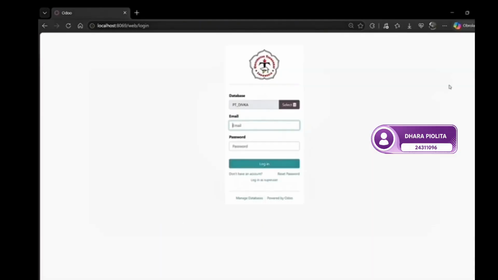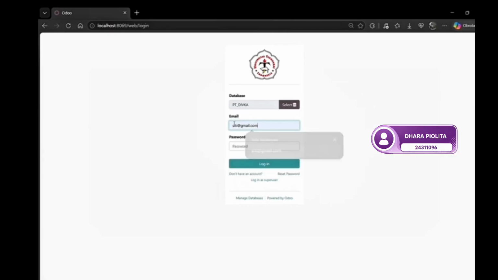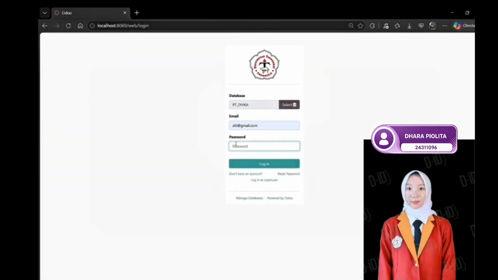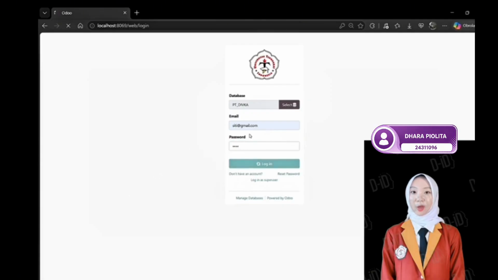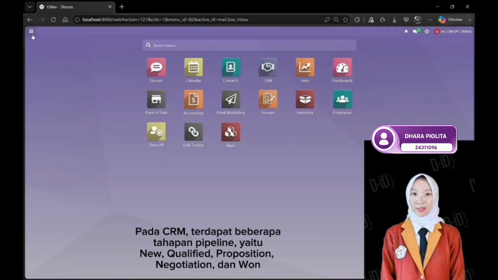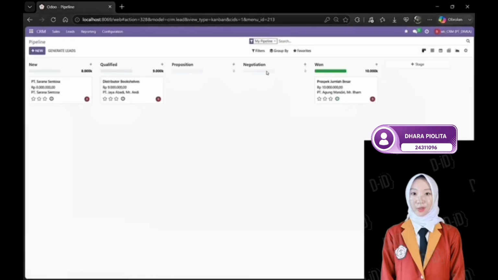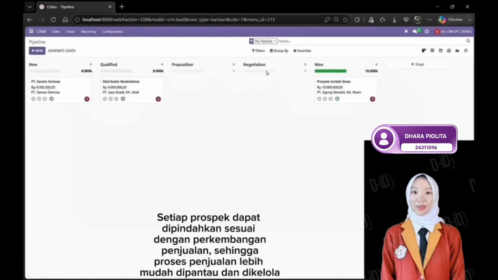Next, we open the CRM menu to view the customer and lead management process. In CRM, there are several pipeline stages: new, qualified, proposition, negotiation, and won. Each lead can be moved according to its progress, making the sales activities easier to monitor and manage.